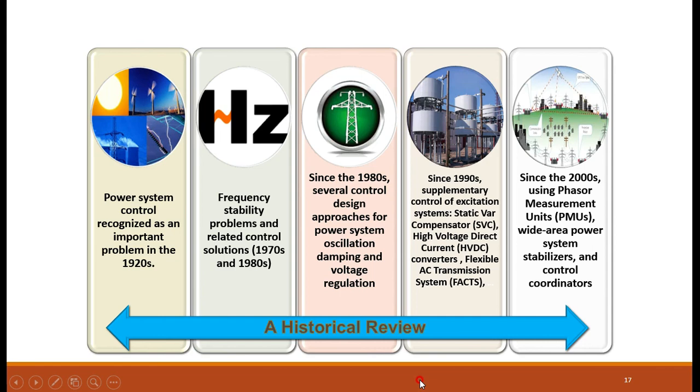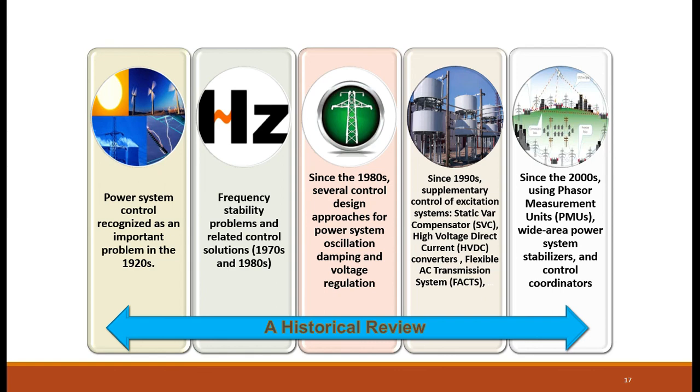Then from 2000 onwards, they are concentrating on phasor measurement units. At each and every point of the power system they have small PMUs, collecting the data and sending it to the energy management system, so that the system can be sensed very easily, that is, gathering the data, and in the energy management system itself they are controlling what the faults are and how to clear the fault.